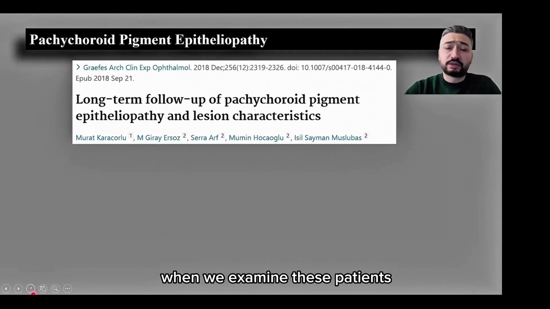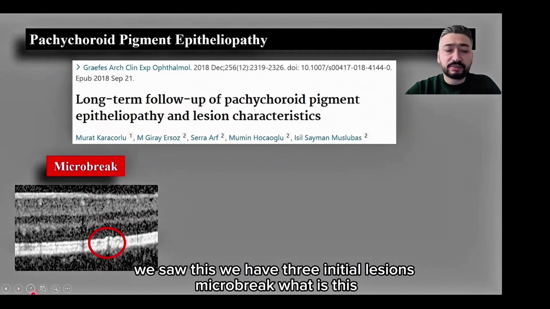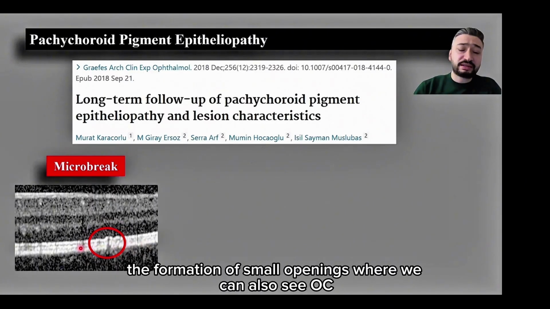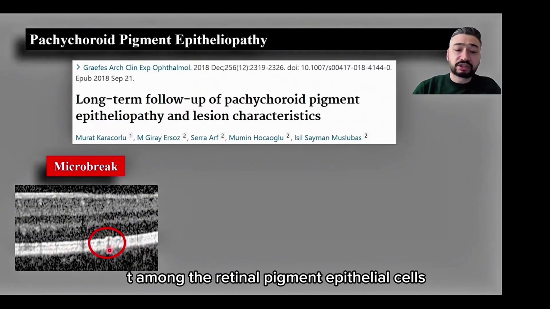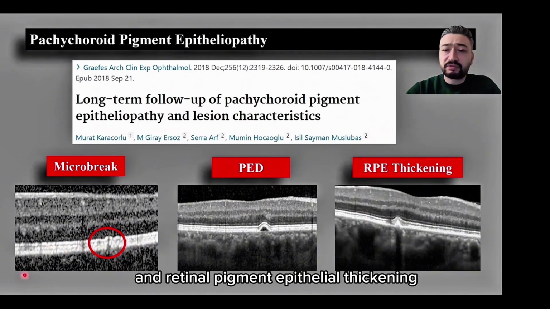When we examined these patients' lesion characteristics and their long-term follow-ups, we saw this. We have 3 initial lesions. Microbreak, what is this? The formation of small openings where we can also see OCT among the retinal pigment epithelial cells. Pigment epithelial detachment and retinal pigment epithelial thickening.